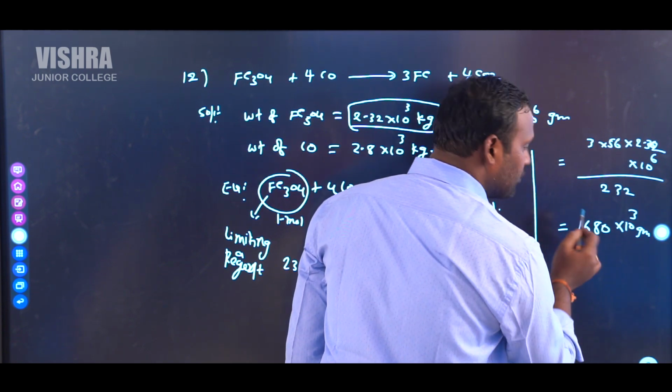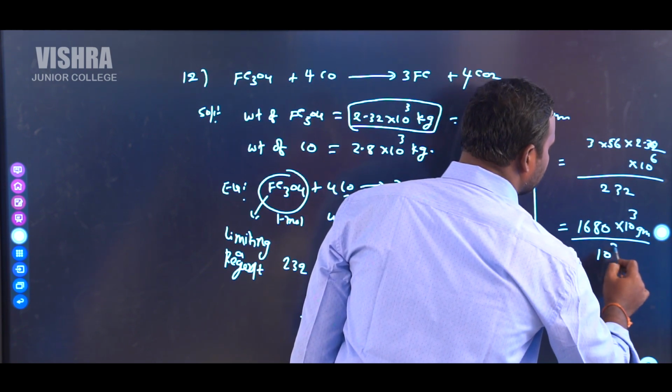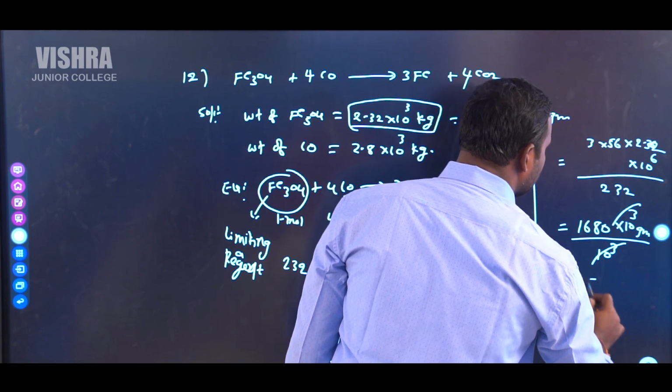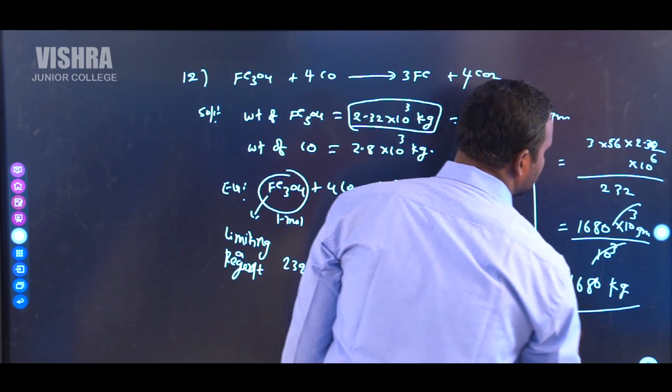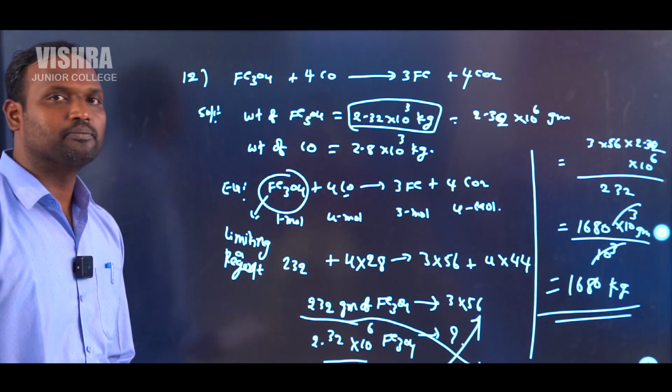We should convert that into kgs, so divide by 10 power 3. Cancel, that is equal to 1680 kgs. Like that we can do. Next question.